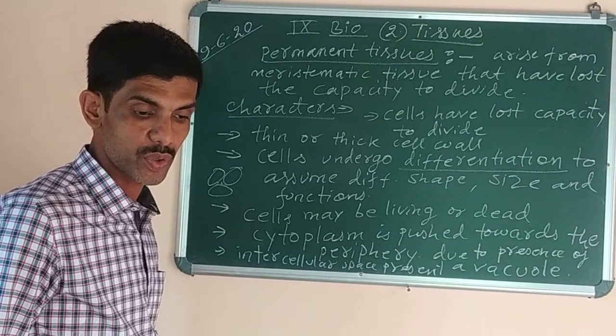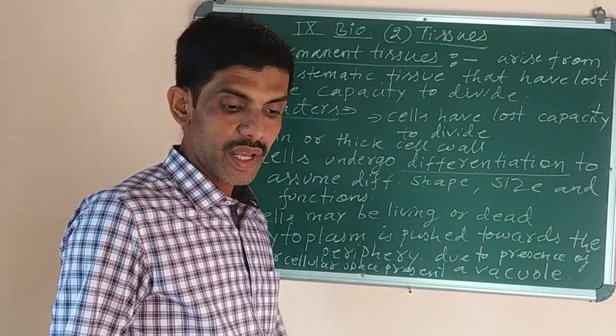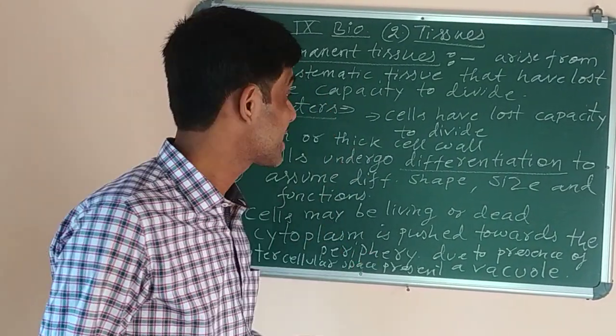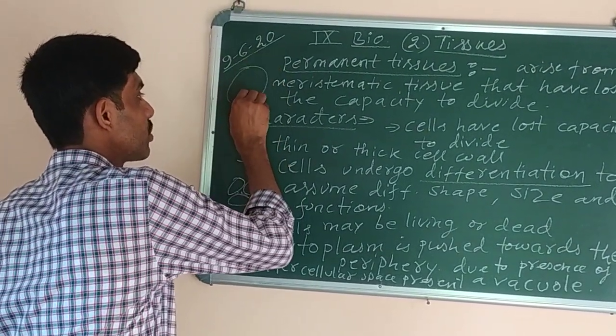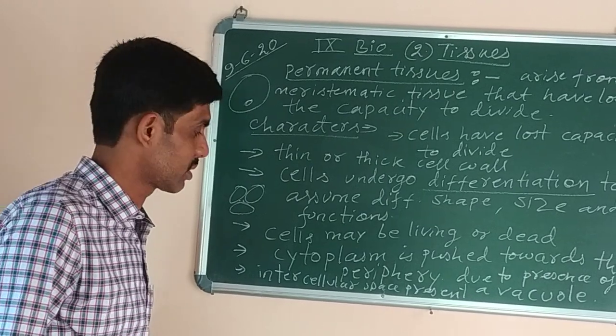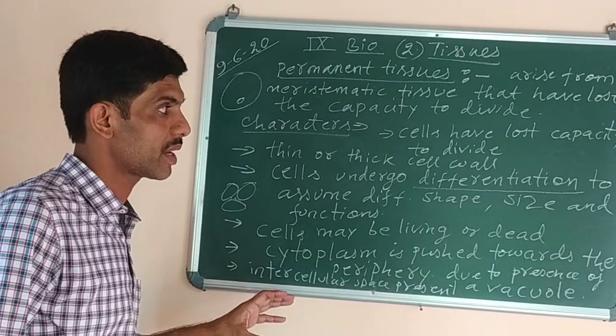Any more characteristics which we have left out? The nucleus is small as compared to the size of the cell. Means if the size of the cell is quite big, the nucleus will be smaller to it. So all these are the characteristics of permanent tissue.